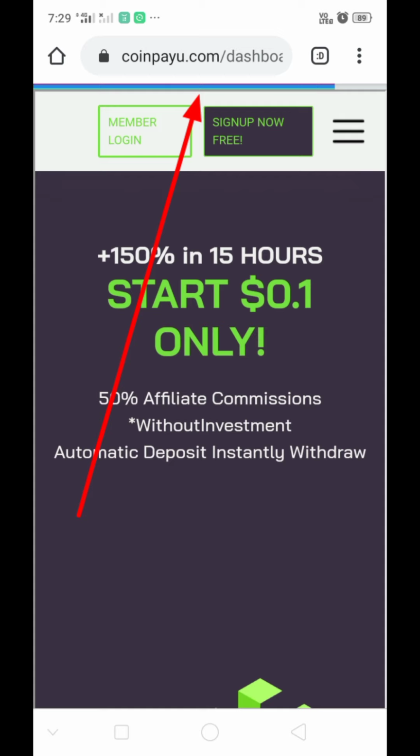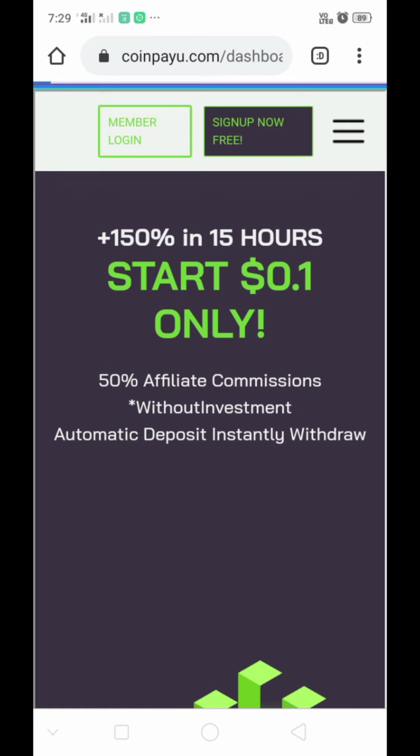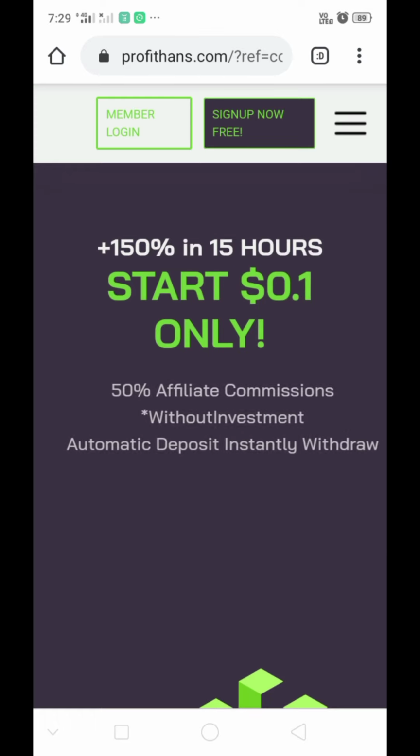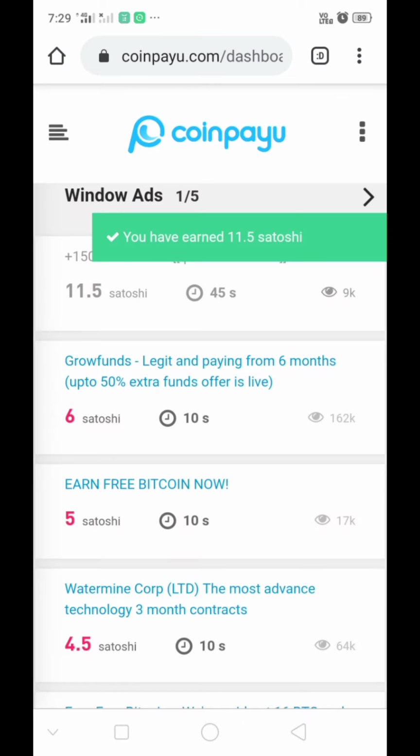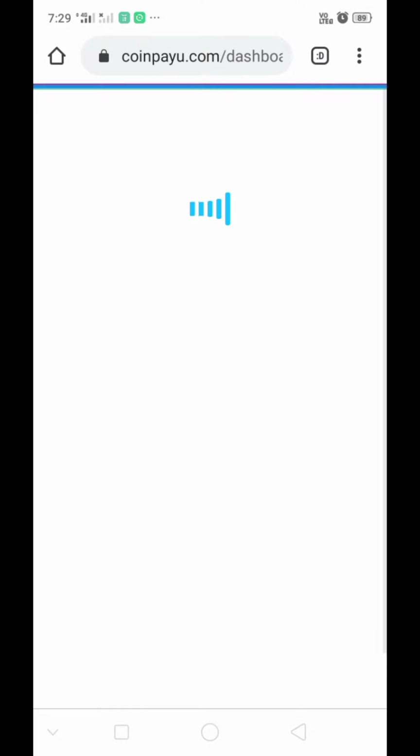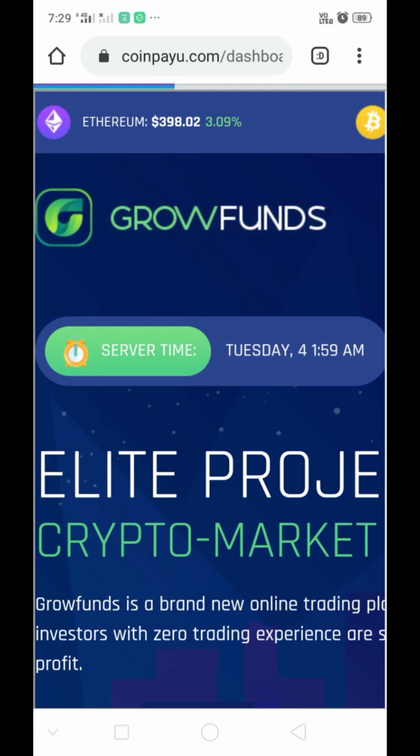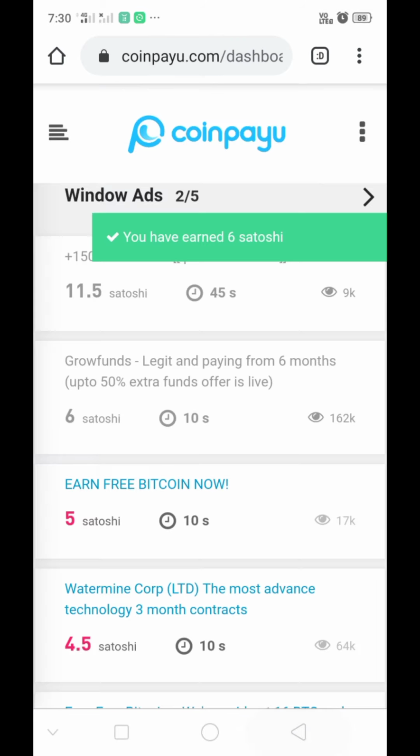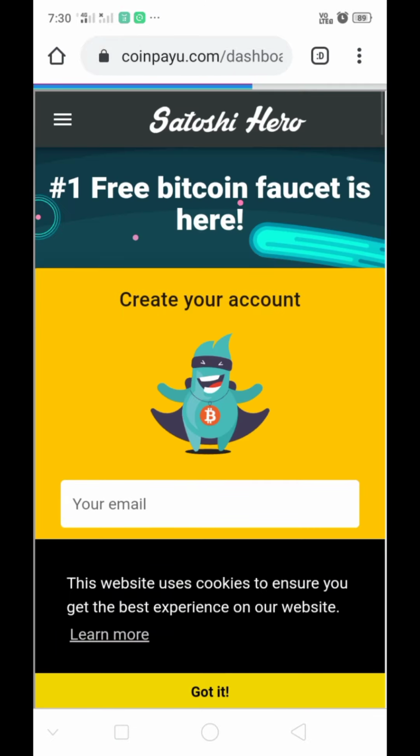Do the same with all ads. Now open another window ad. In this way, we can earn free Satoshis.